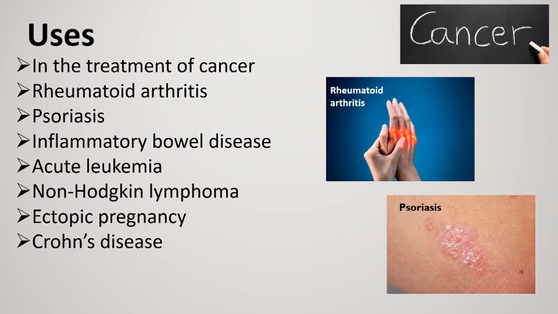It is used to treat acute leukemia, that is a type of cancer of the white blood cells. Methotrexate is used in ectopic pregnancy. Ectopic pregnancy occurs when a fertilized egg grows outside the uterus. It is used in the treatment of Crohn's disease. Crohn's disease is a chronic autoimmune condition that inflames and irritates the digestive tract.